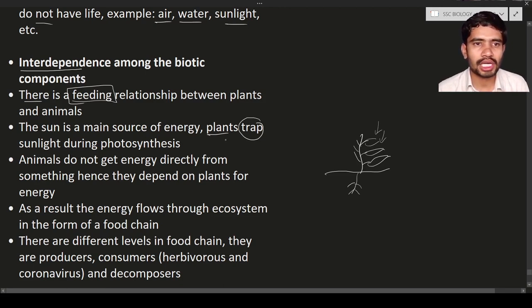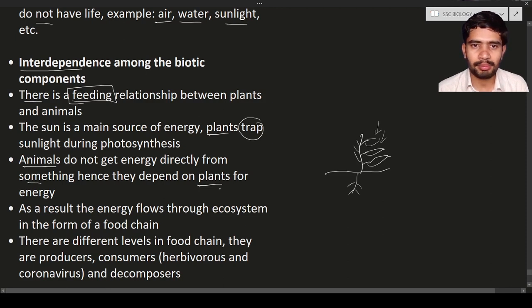Here the animals are going to depend on the plants for the food. The plants are able to synthesize their own food material, but what about animals? Animals do not have the ability to take energy from the sun. They are not able to take the energy from the sunlight. So that is the main defect with the animals. This is the reason they are not able to synthesize their own food material using sunlight. Hence they are going to depend on others.